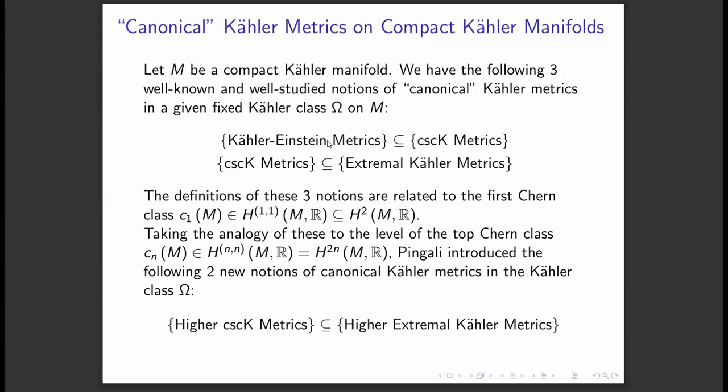If omega is a Kähler metric on this compact Kähler manifold M, then omega is Kähler-Einstein if the Ricci curvature form of omega is equal to some lambda times omega. Maybe I can go to the previous slides to show the definition.